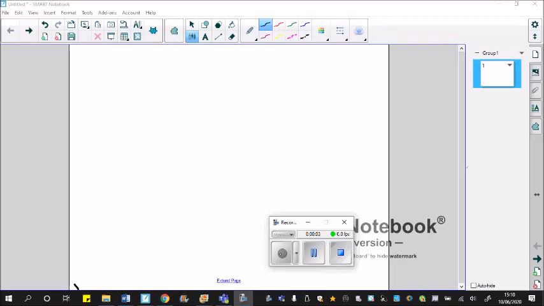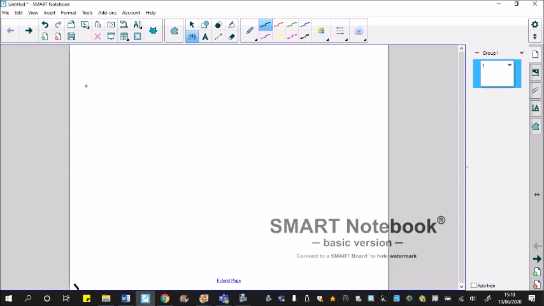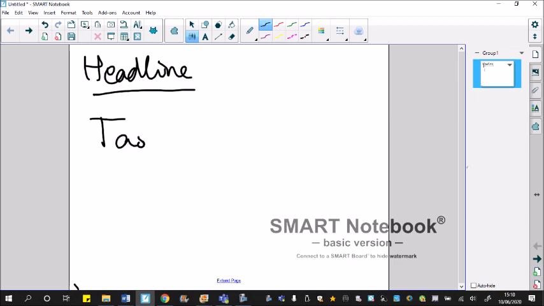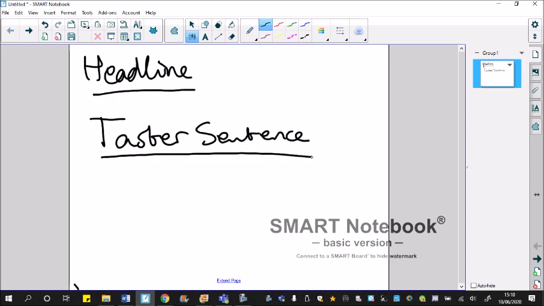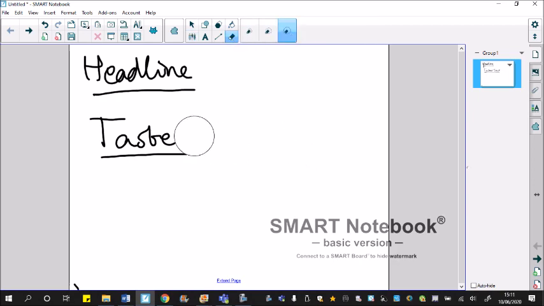Okay, so welcome to lesson 3, and in this lesson we're going to be looking at writing two things for the newspaper article. We'll be looking at writing the headline and also writing the taster sentence. The headline is fairly straightforward, the taster sentence not too difficult, so we're going to have a look at doing those. I think we'll leave the headline second actually, so we're going to do the taster sentence first.